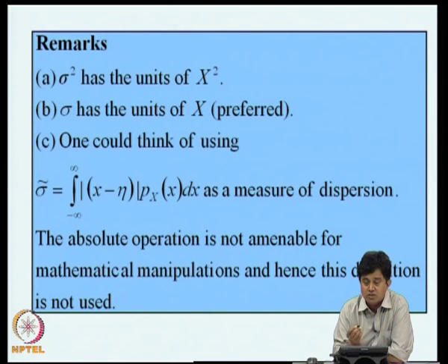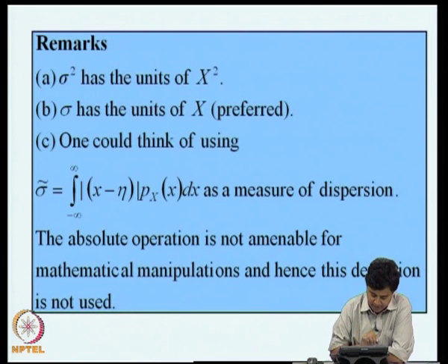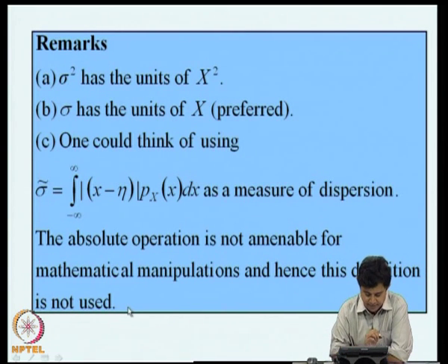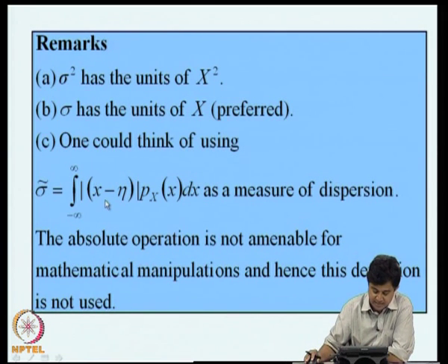Say a plus b whole square can be expanded as a square plus b square plus 2ab, whereas modulus of a plus b stays as modulus of a plus b. So, this is one reason why it is not preferred, although it also looks perfectly acceptable as a definition.